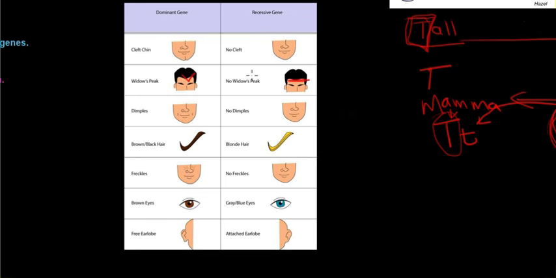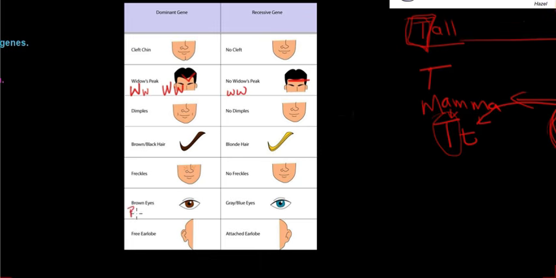If you have a recessive gene, for that recessive gene to show, it has to be homozygous. So let's say having a widow's peak is represented by a capital W, and having no widow's peak is represented by a lowercase w. In this case, it being recessive, it has to have two lowercases. Whereas if it's dominant, it can be a capital W and a lowercase w, or it can be homozygous dominant with two W's.